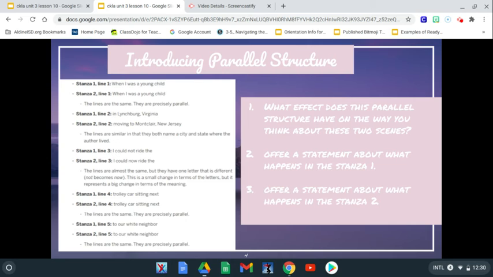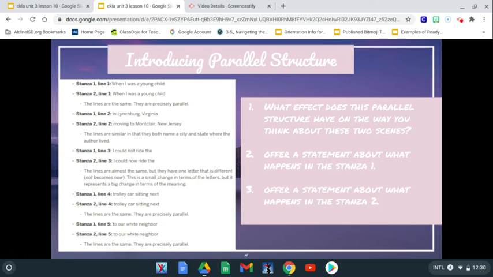And this small change in terms of letters represents a big change in terms of meaning. Although not and now are very similar, it changes a lot of meaning. Saying something is not and saying something is now is totally different. So it's a small change as far as letters, but a huge change in terms of meaning, right?